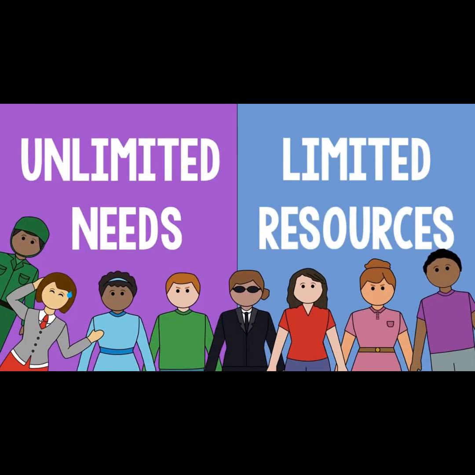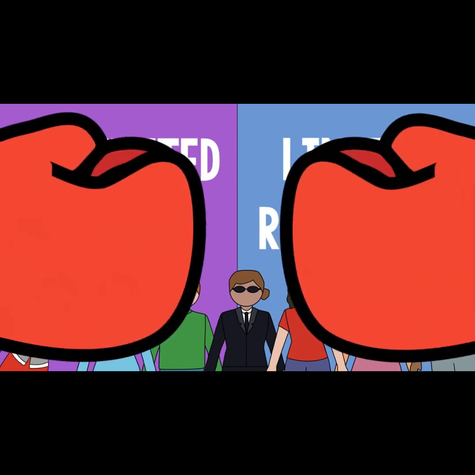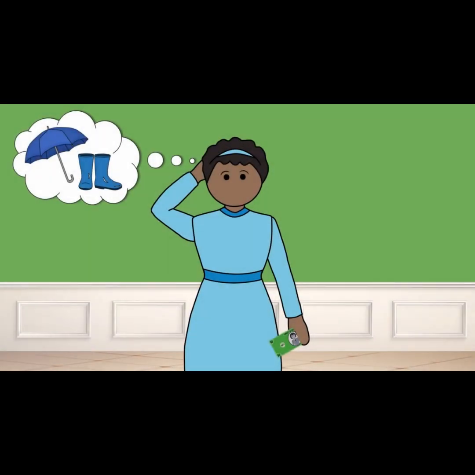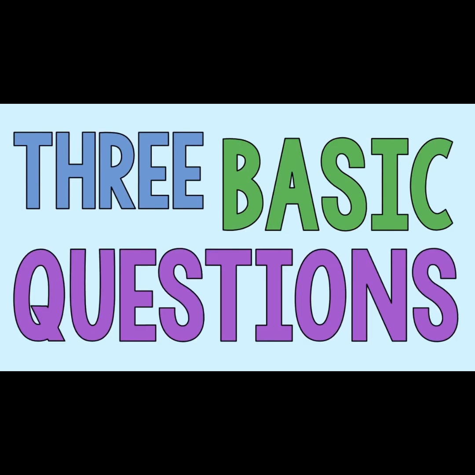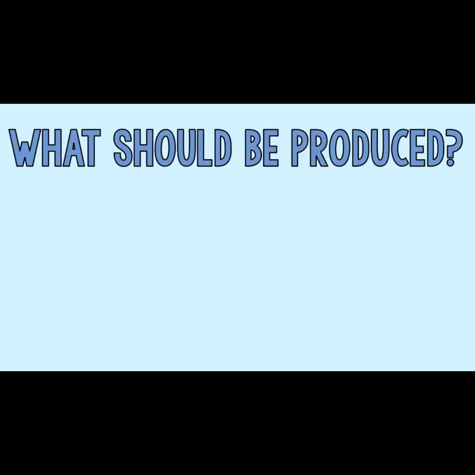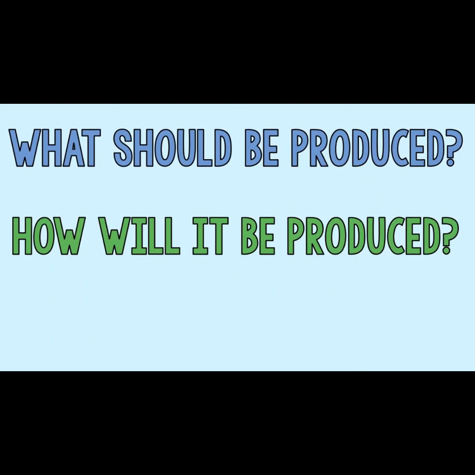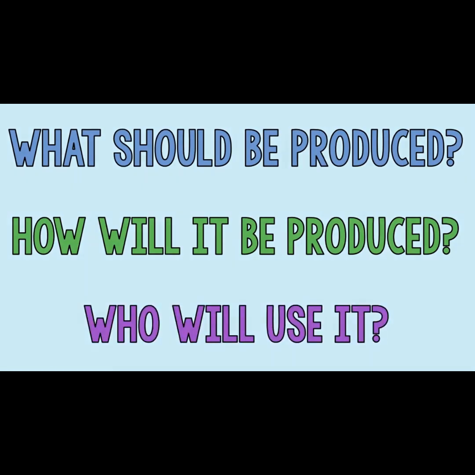People, communities, and countries are constantly trying to meet their unlimited wants and needs with a limited number of resources. When society makes economic choices on goods and services, they work to answer three basic economic questions. What should be produced? How will it be produced? And who will use it?